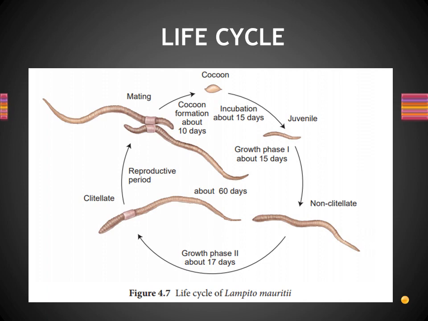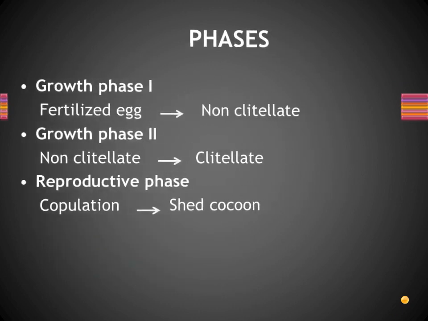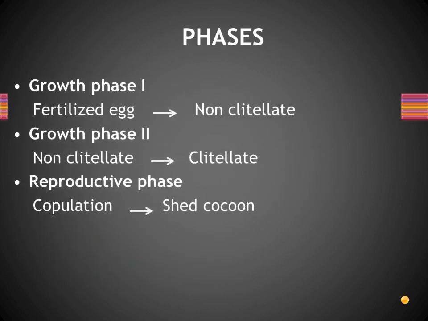Let us see. Overall there are 3 phases in the life cycle of the earthworm: growth phase 1, growth phase 2 as well as the reproductive phase. So in growth phase 1, what happens? The fertilized egg inside the cocoon becomes a non-clitellate form. That is known as growth phase 1.